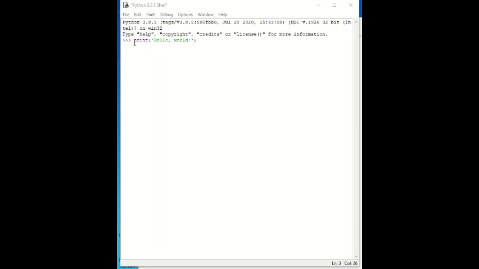Now the first line I have written is print hello world. So print is the output statement, then parentheses, single quotes, and hello world inside. When you press the enter button, it will execute and show you the output. Like this, it will display hello world.